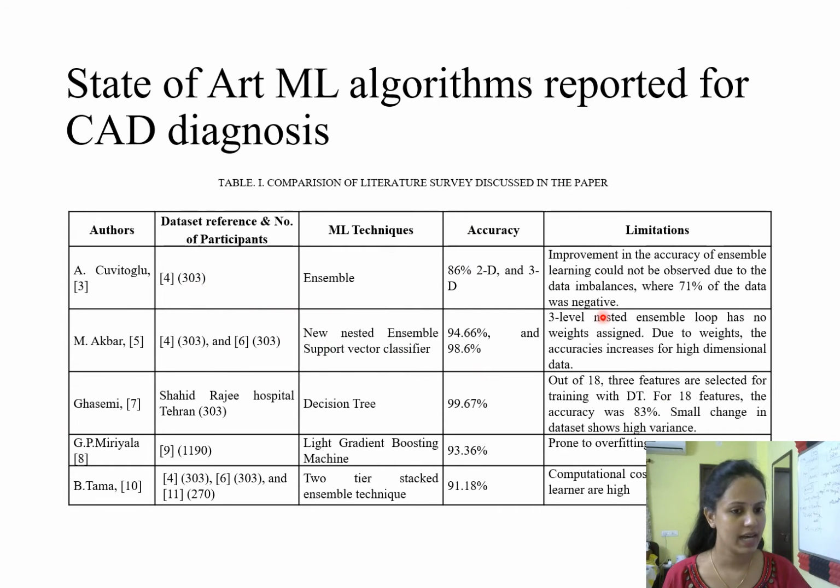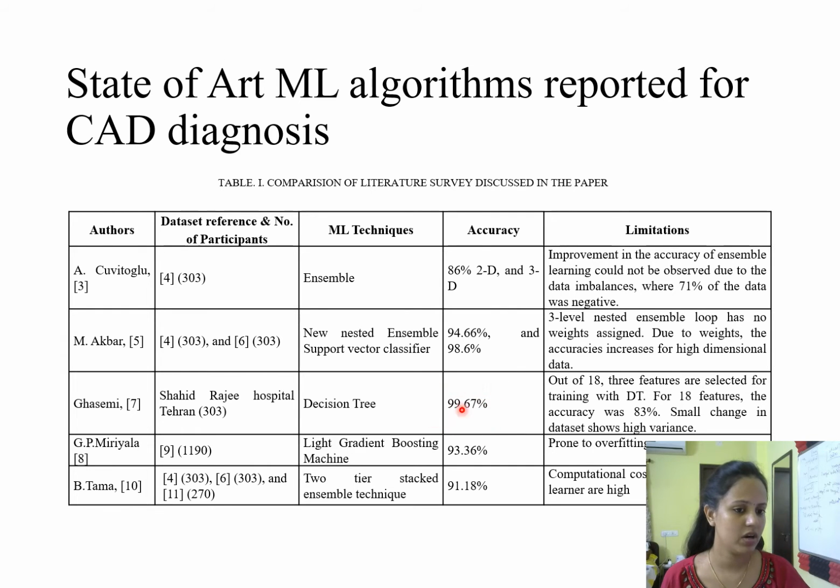In the entire literature survey, the work of the other 7 has scored highest with 99.67, but this dataset is not an open source dataset. It is from the Shahid Rajaei Hospital, collected personally, and he scored 99.67 percent accuracy. In this also he had 18 features, and feature selection was carried out.